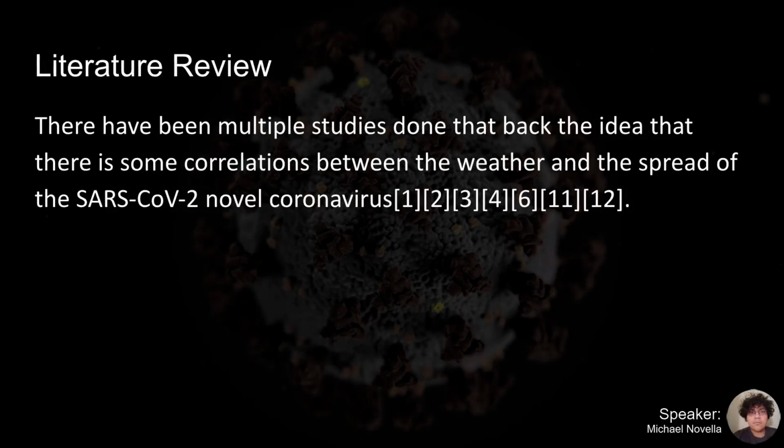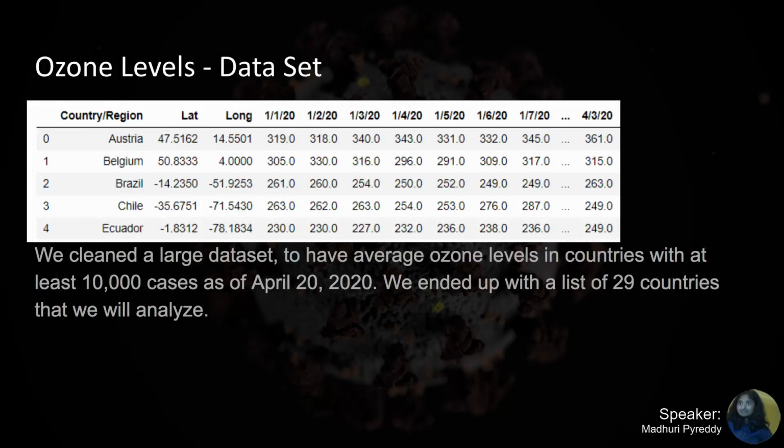While doing research for our project, we found various other studies done similar to ours. They did simulations using weather data and coronavirus outbreaks to see if there is a slight correlation between the two. In some of the studies, they found that there was a slight correlation between humidity and coronavirus outbreaks. This backs up our project with additional support of how corona may spread with external factors such as ozone and humidity. We decided to start our research by investigating ozone levels globally.